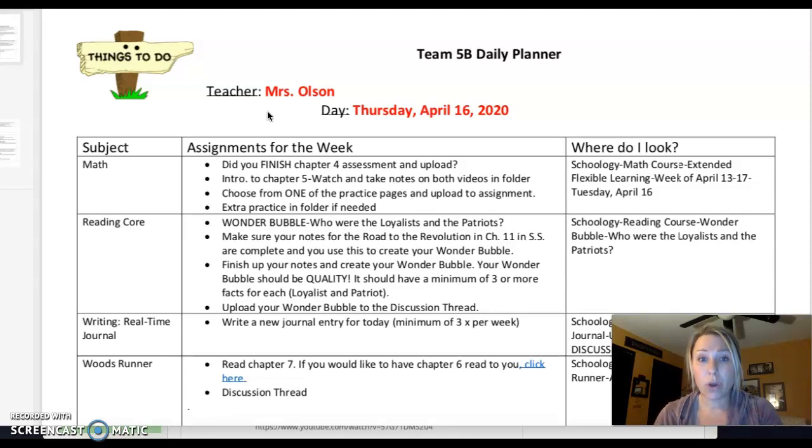Once you have completed your notes and you have read all of chapter 11, then you're going to work on your Wonder Bubble. When you do your Wonder Bubble, this is not just slapping a couple of facts down. This is looking for the big ideas, the most important facts. When I look at that Wonder Bubble, I should go, oh, wow, they really understand the importance of main idea. And you're pulling out those main ideas from what you had read in chapter 11. Not just throwing out random facts and not just quickly checking something off of your list. So, like I said, I'm going to reiterate, we want quality work.